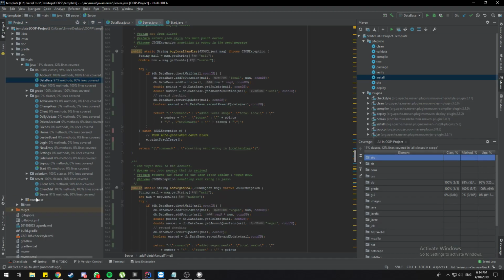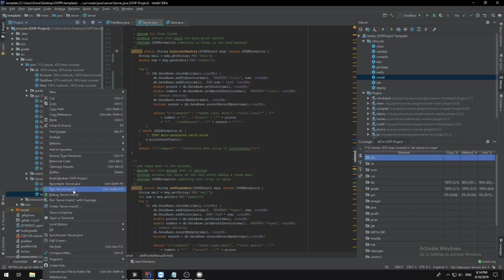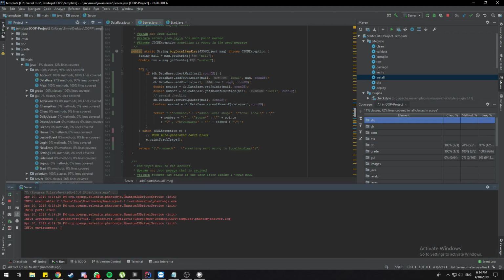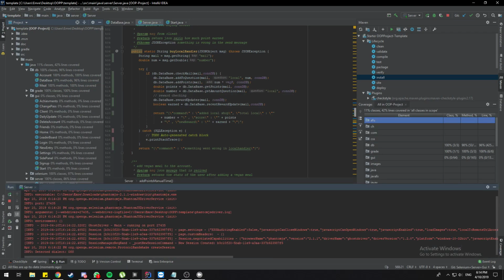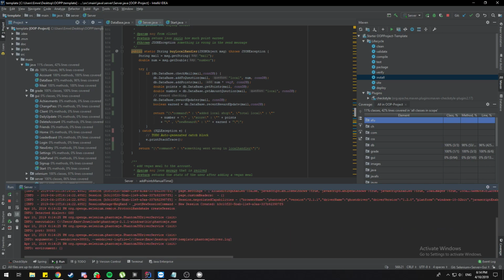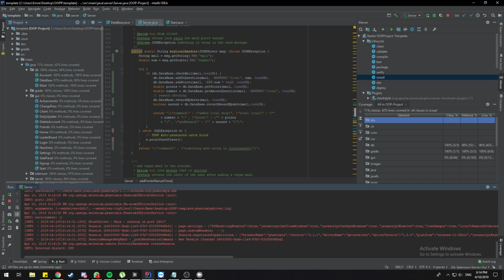Now we need to start the server, run. This takes time because we take the data from the website at the beginning of the server, so that it doesn't lag for the user. We wait.